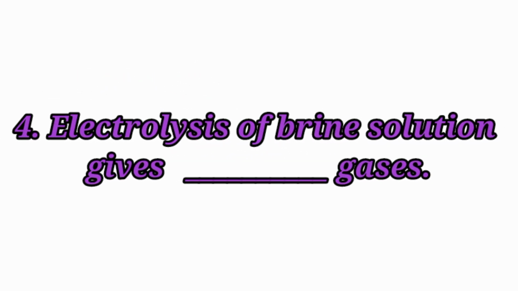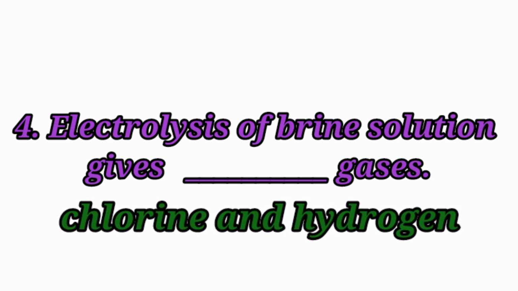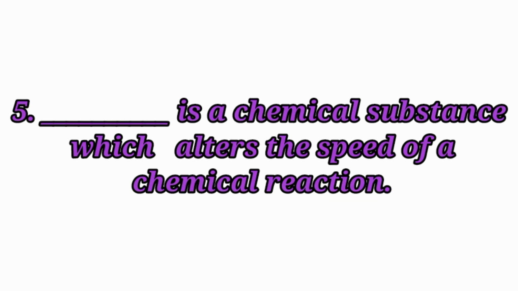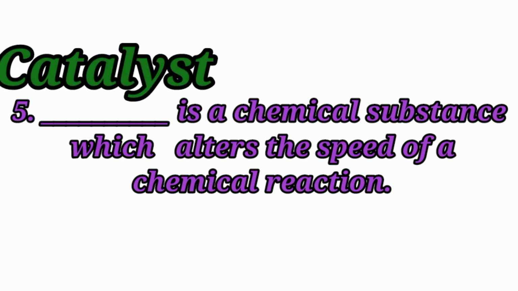Fourth question. Electrolysis of brine solution gives dash gases. Answer: chlorine and hydrogen gases. Electrolysis of brine solution gives chlorine and hydrogen gases. Fifth question. Dash is a chemical substance which alters the speed of a chemical reaction. Catalyst.